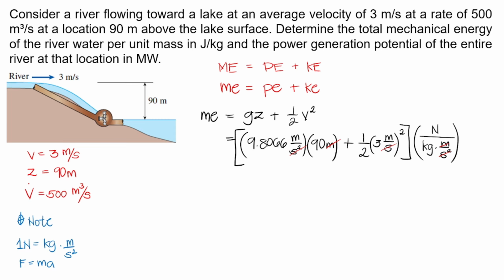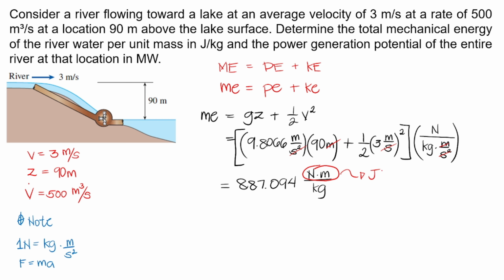We have 887.094. And again, since we multiply by just this factor, we'll have the unit of Newton times meter per kilogram. And we know that 1 Newton meter is equal to 1 joule.